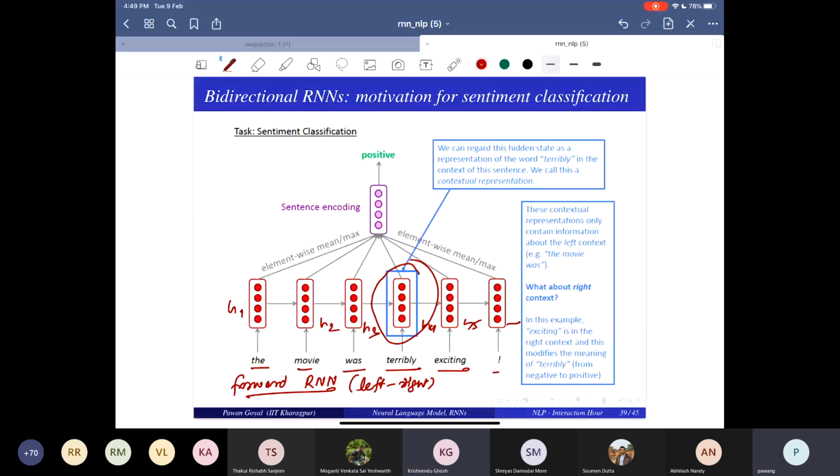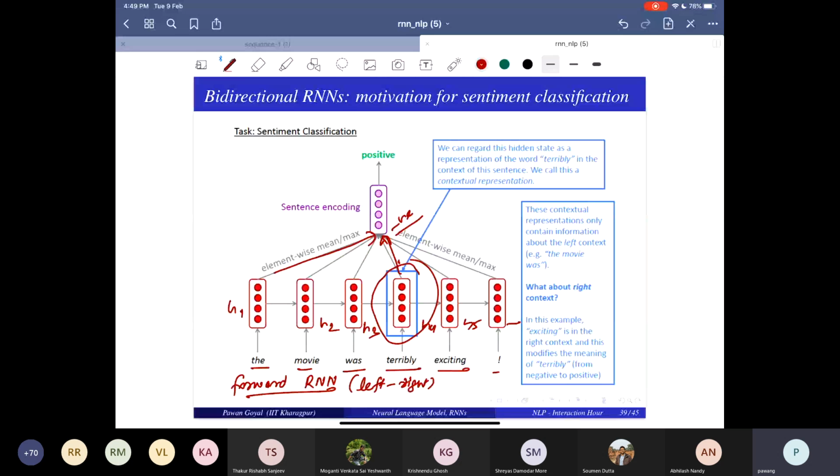So in general, negative. Whenever you say terrible, terribly, you mean negative, right? You generally mean a negative sense. And that would be very well captured by already trained embeddings and everything. So as soon as you compute this hidden state, h4, this would be quite negative. And because you are taking, say, element-wise mean or max, it may tilt the entire sentiment to negative. And that can very well happen.